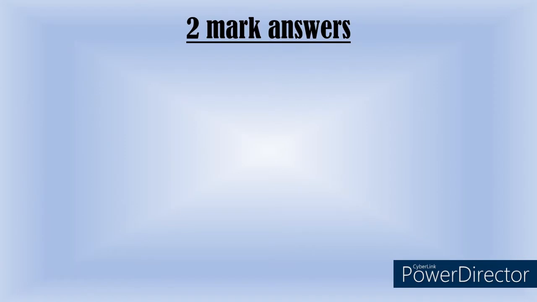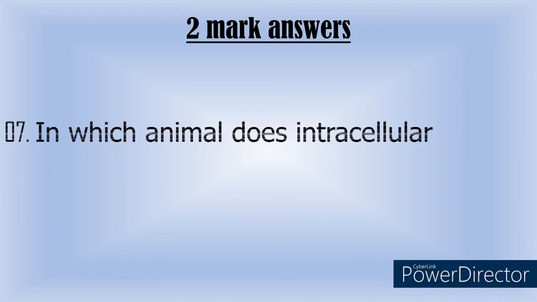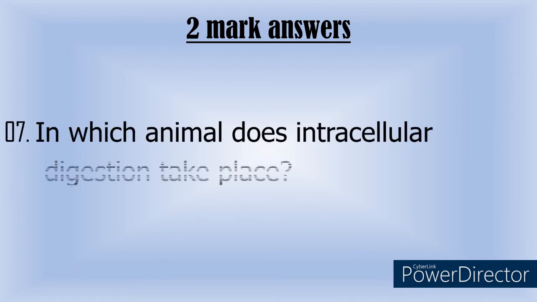The 7th question is, in which animal does intracellular digestion takes place? Intracellular. Okay, so digestion is of 2 types. One is intracellular and other is extracellular. Intra means inside, extra means outside.